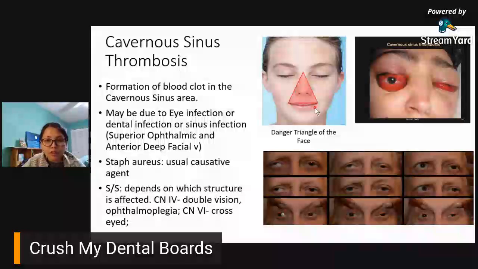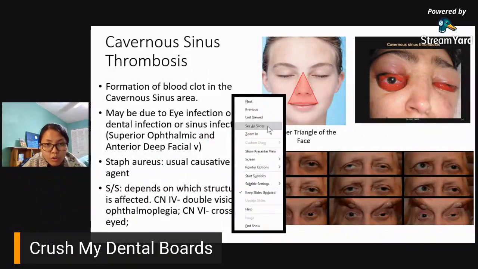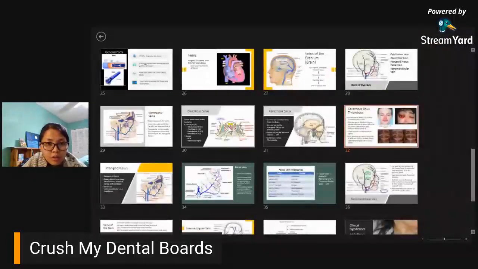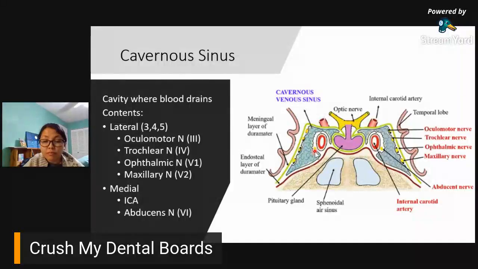So imagine, meron kang gumagalang infected na blood clot, and then it would lodge on one of your important structures. So anywhere here, pwede siya. Kasi diba, ito ay sinus, so it's a space. So anywhere in these areas, pwedeng mag-lodge yung infective blood clot. So since it's an infection, then we know that it is not good.